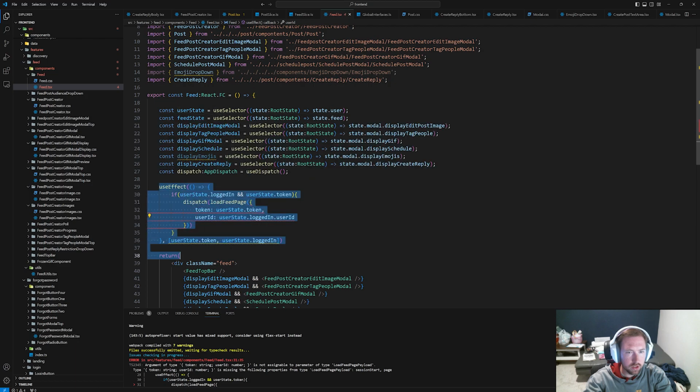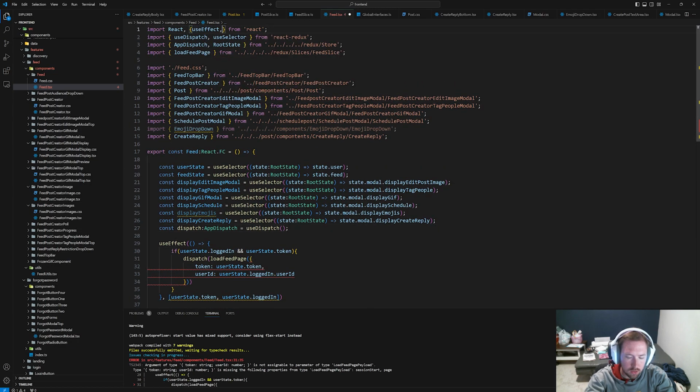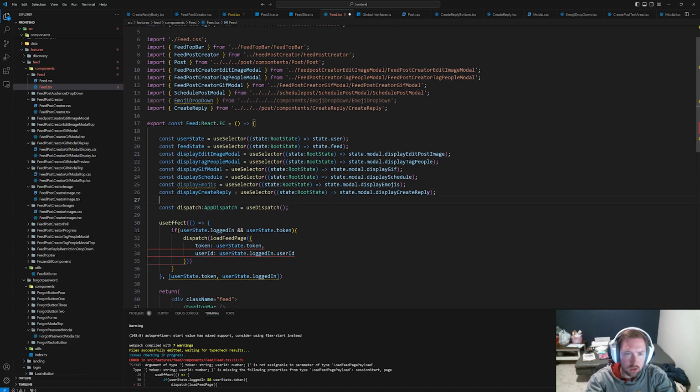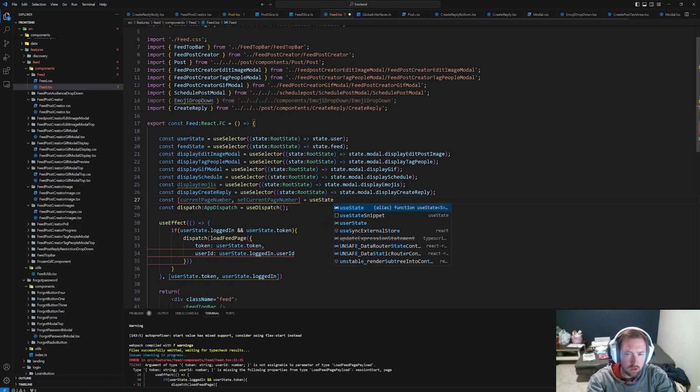Feed.tsx. So here we have our use effect, and whenever we first load, let's go ahead and set up some use state. We don't have a use state, so let's set up use state. Let's say const page, current page number, and set current page number, equal to use state, and this will be a number, and this will start out as 0.